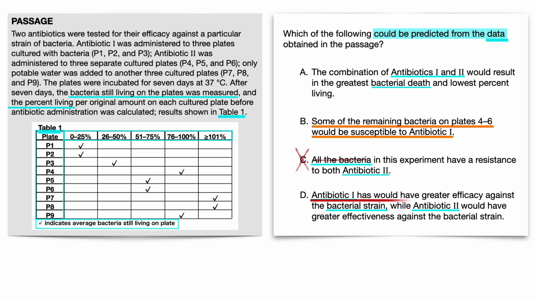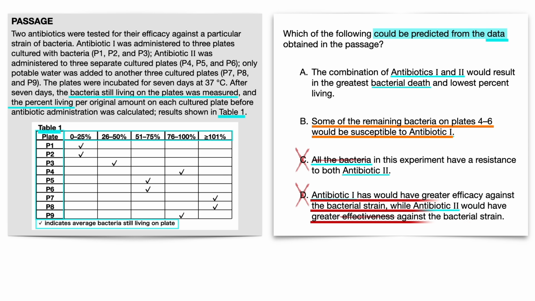Answer choice D says antibiotic 1 would have greater efficacy against the bacterial strain, while antibiotic 2 would have greater effectiveness against the bacterial strain. Efficacy is a measure of how well something works in a controlled laboratory condition, while effectiveness is a measure of how well something works in real life, in real people. Since this passage is solely about testing antibiotics in cultured Petri plates and literally says tested for their efficacy, effectiveness cannot be concluded on, making D incorrect.